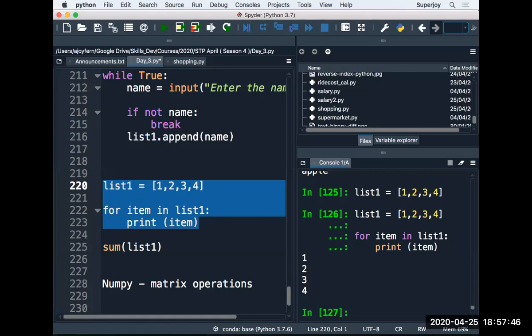Shravanti is saying, sir, due to poor connectivity, I could not attend fully. May I know whether you discussed tuple? No, I did not discuss tuples, Shravanti. We will discuss the tuples tomorrow.